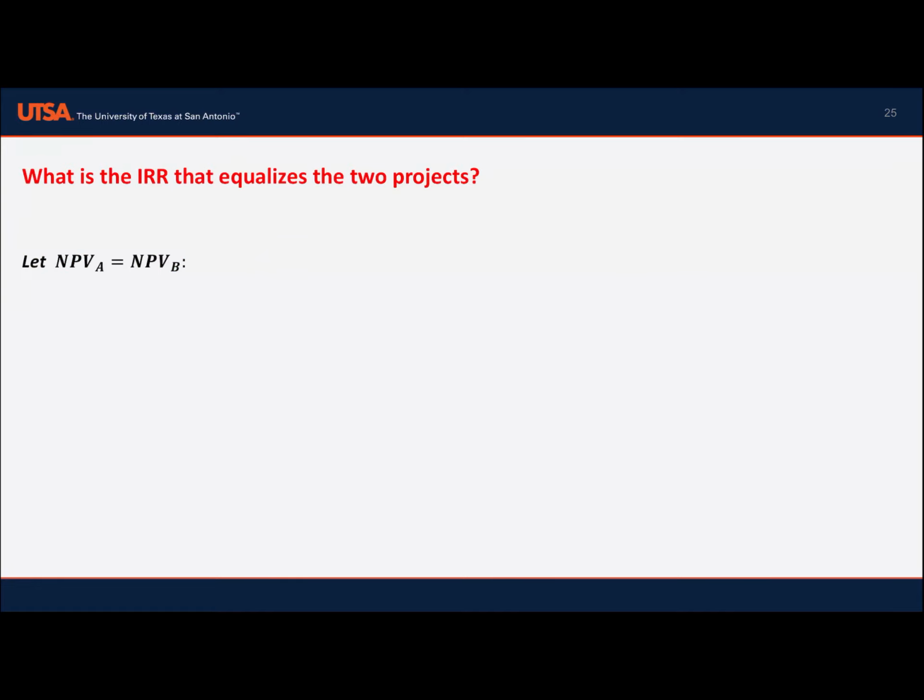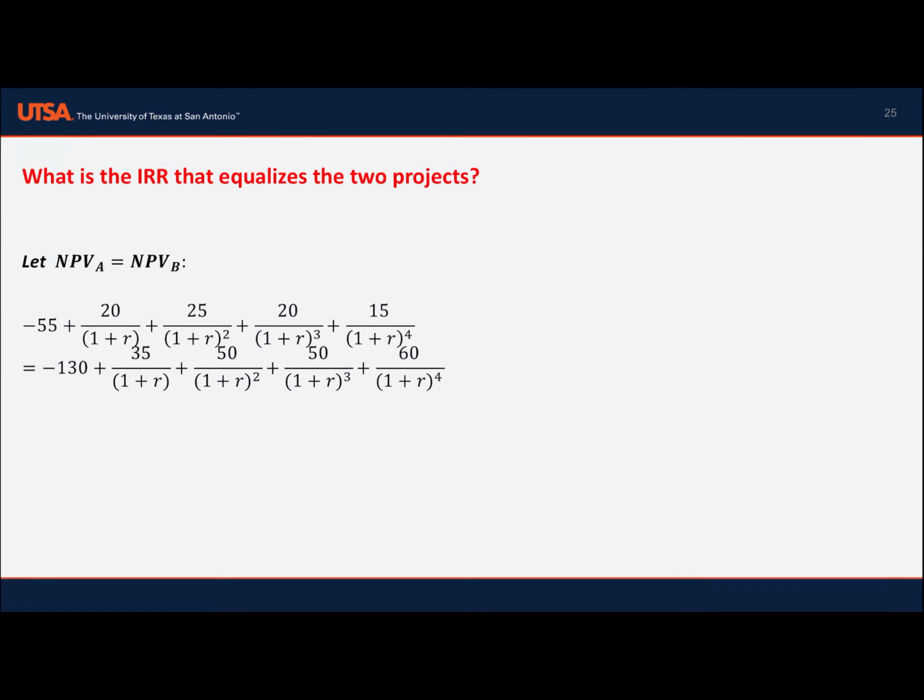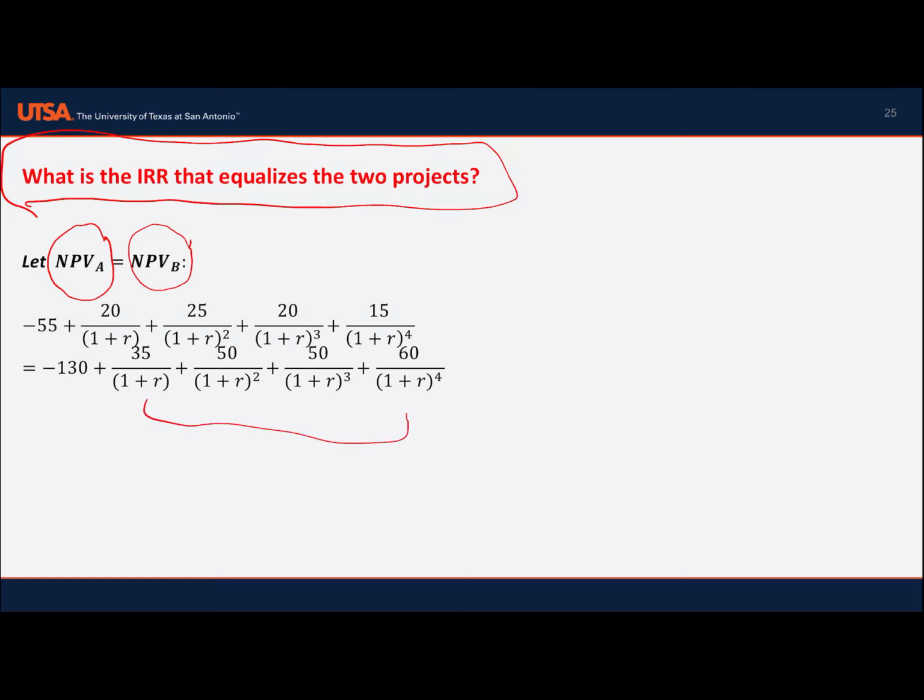Okay. So what is the IRR that equalizes the two projects? We find NPV for project A, where the R represents IRR, and the net present value for project B. For project B, we have a 130 outflow at time 0 and cash flows for 4 years.